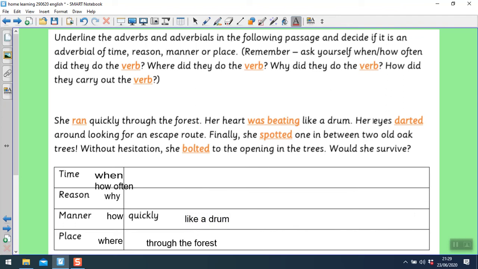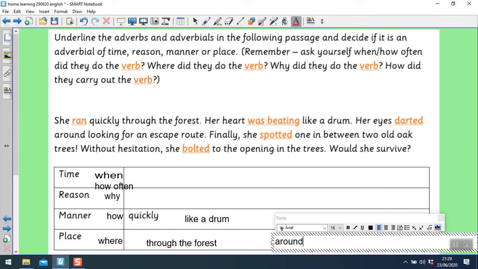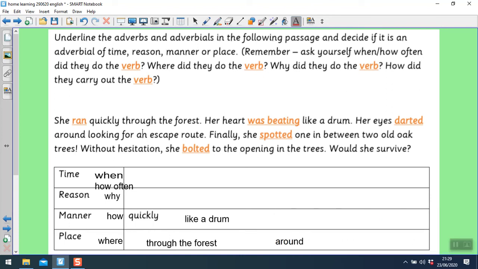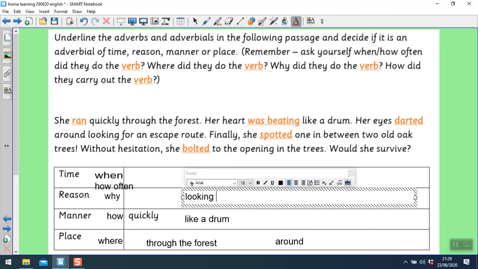Her eyes darted, so eyes is the noun, darted is your verb, darted around looking for an escape route. So around is where they darted, and looking for an escape route is why they darted. It's tricky, isn't it?